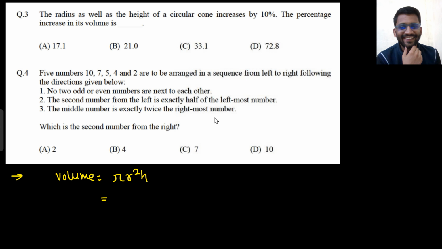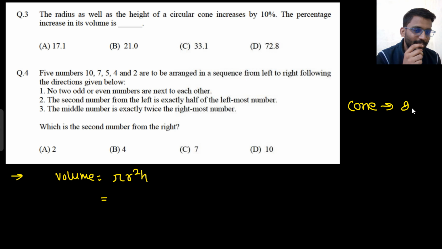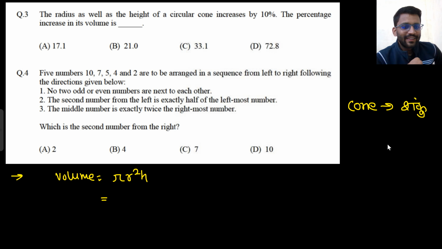Look why I am smiling. So we will solve this problem. I will just tell you one incident of my school. Okay. So we call this cone in Hindi Shanku. In Hindi we call the cone as Shanku. And I am a Hindi medium student. So most of the guys there didn't know what we call Shanku in English.